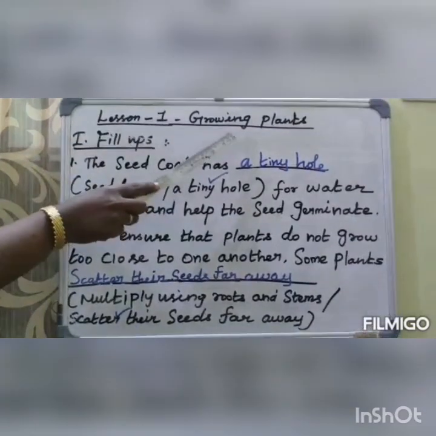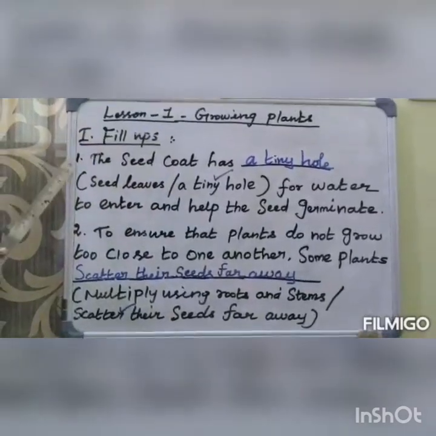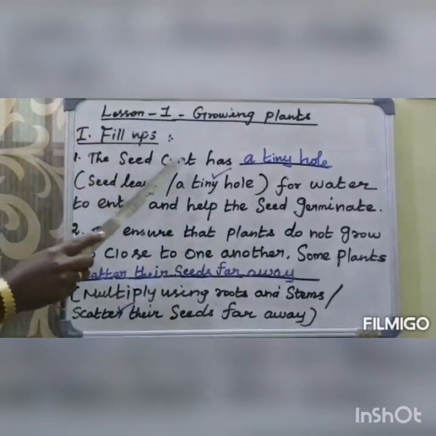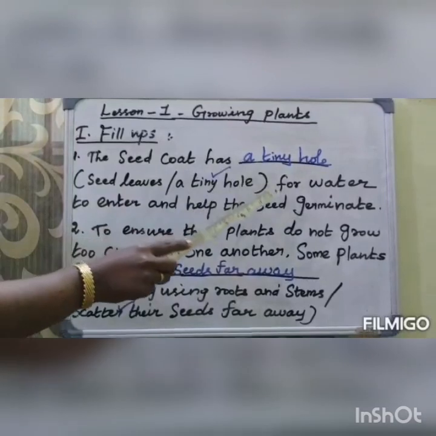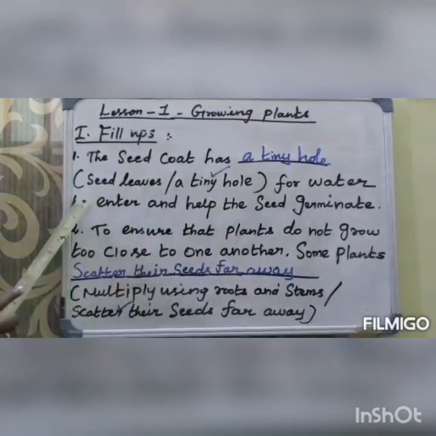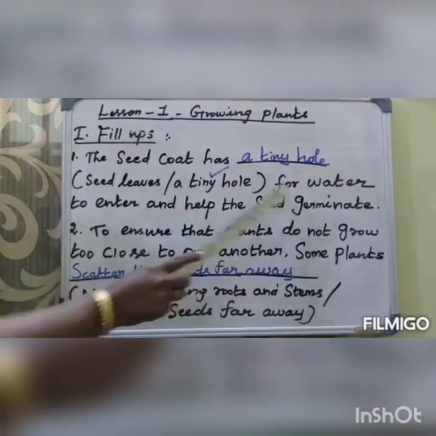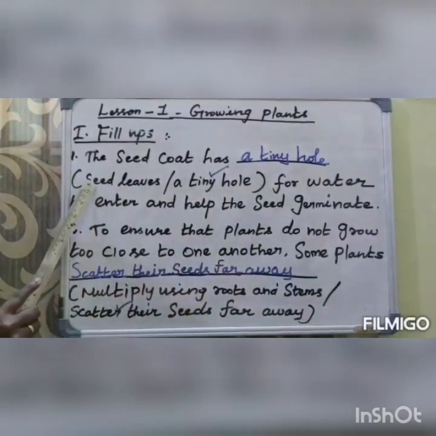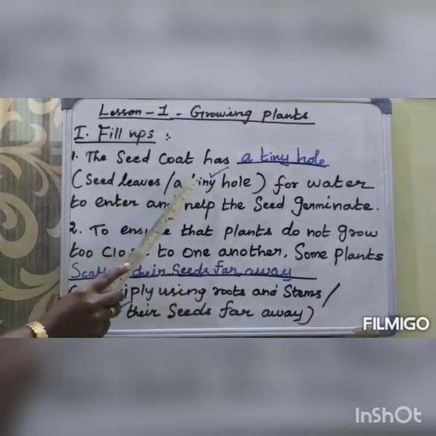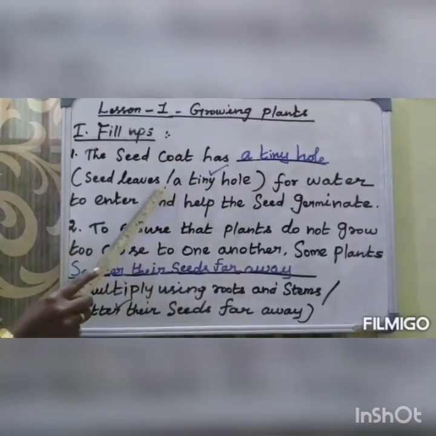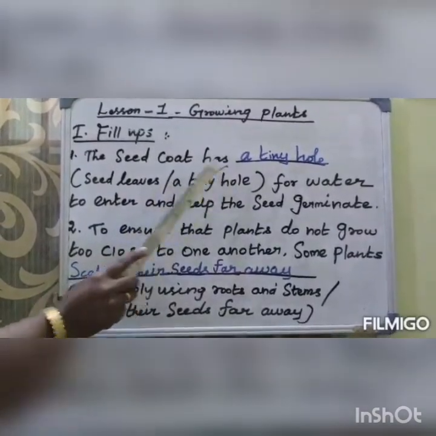Lesson 1, Growing Plants. First one: the seed pod has a dash for water to enter and help the seed germinate. The options are seed leaves or a tiny hole. The answer is a tiny hole.